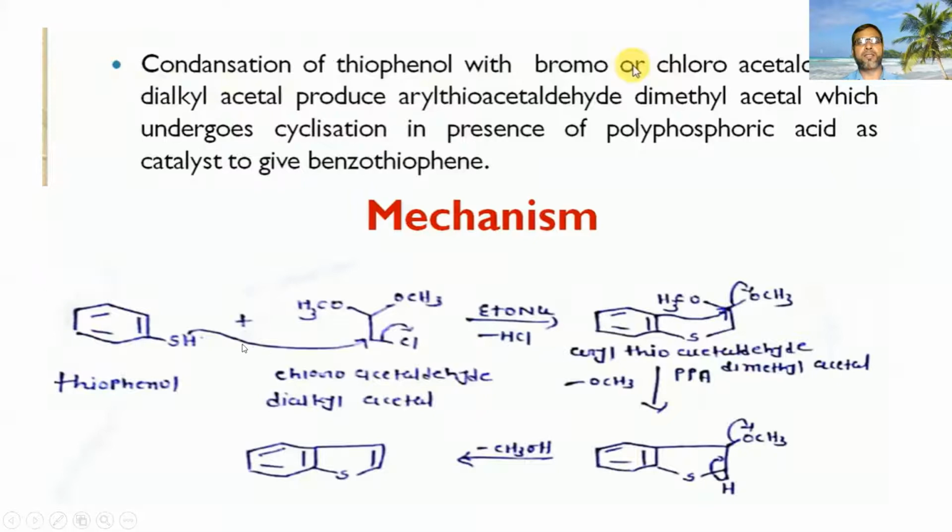You can see here elimination of HCl, hydrochloric acid, in the presence of sodium ethoxide. It gave these products. And then further, methoxy groups are removed here, and then cyclization occurs and formation of these products. Then further, you can see removal of methanol and formation of benzothiophene.